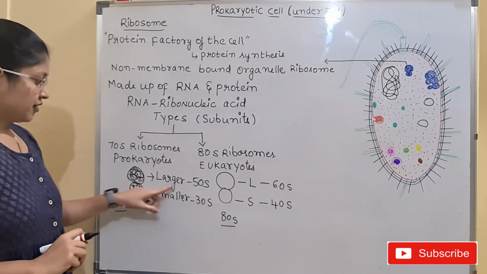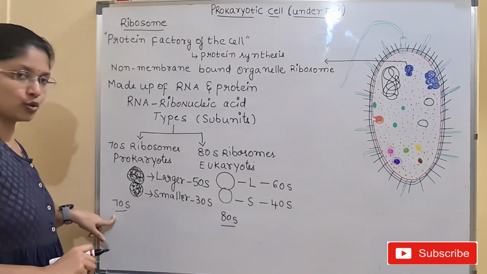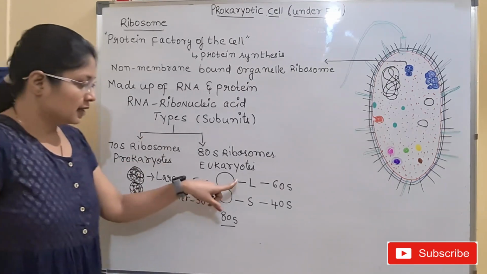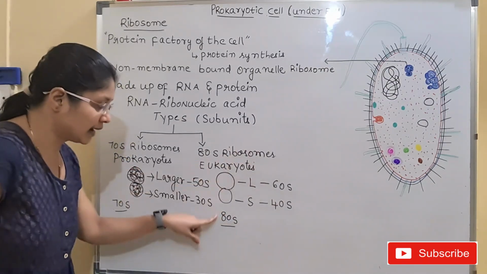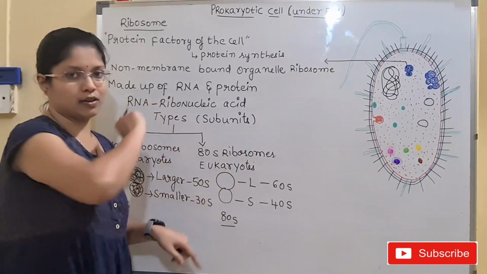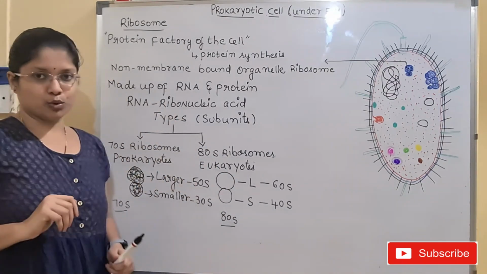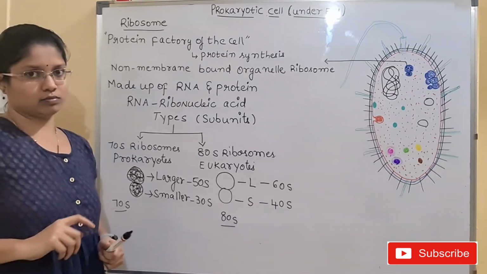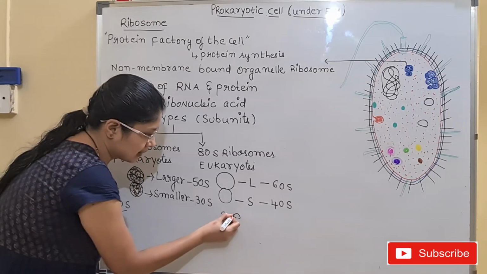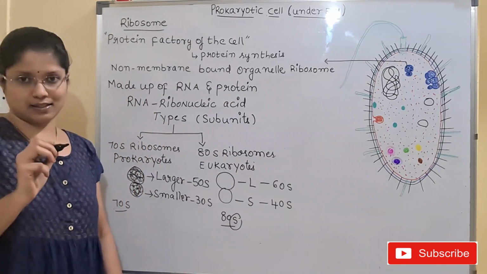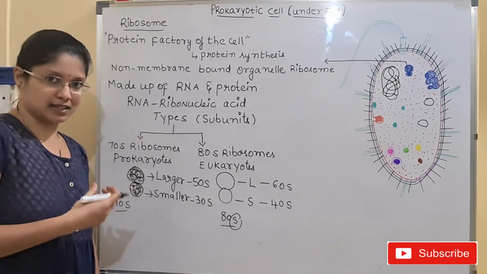The larger 50S, smaller 30S for 70S ribosomes in prokaryotes. The larger 60S, the smaller 40S for 80S ribosomes in eukaryotes. Okay. So this is the structure of the ribosome. Now, you may have a doubt regarding this S. What is this S, and why is this number given? That we will be discussing.